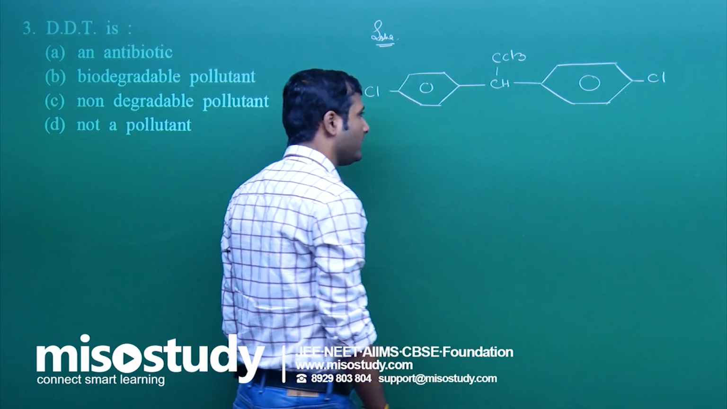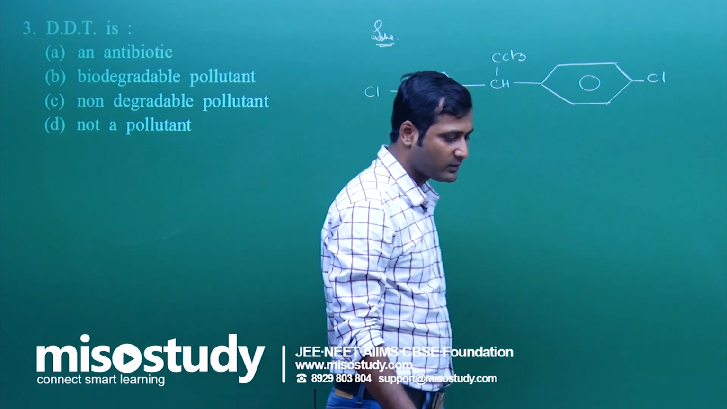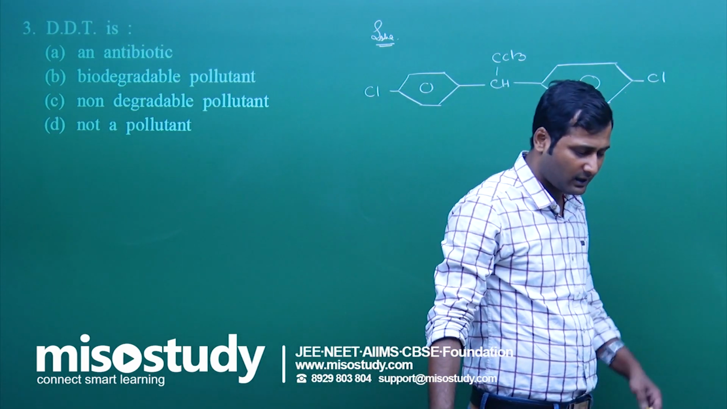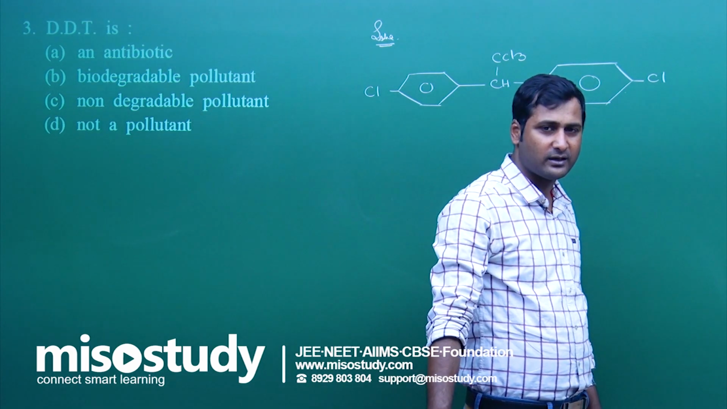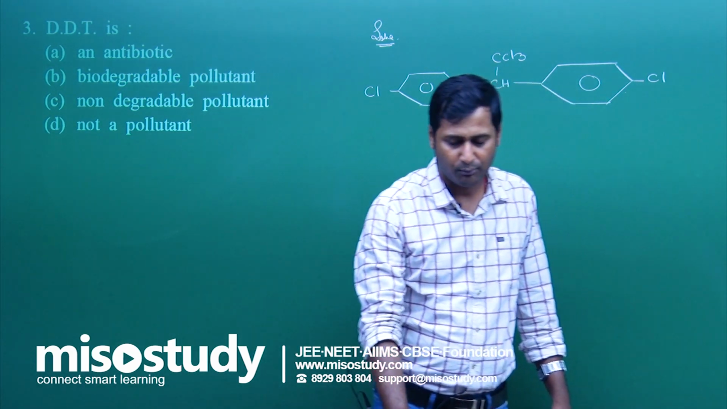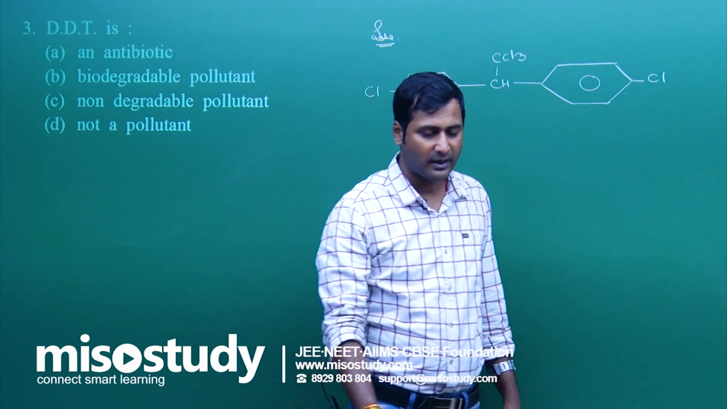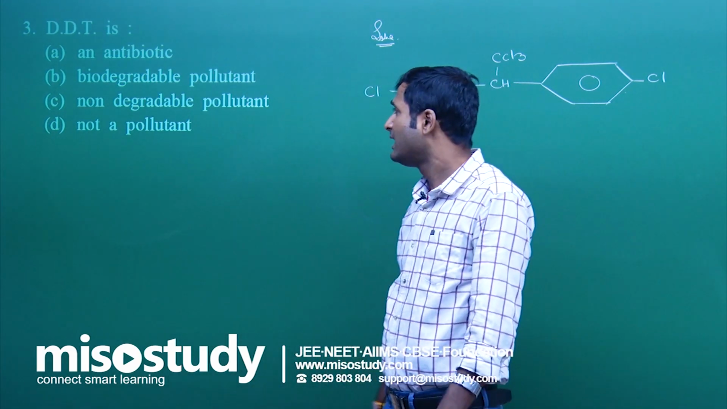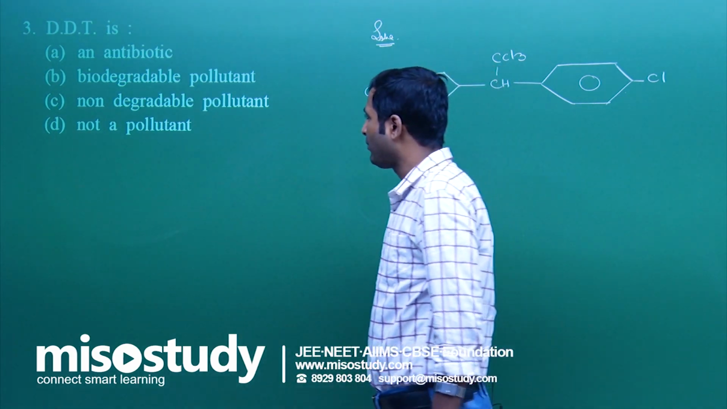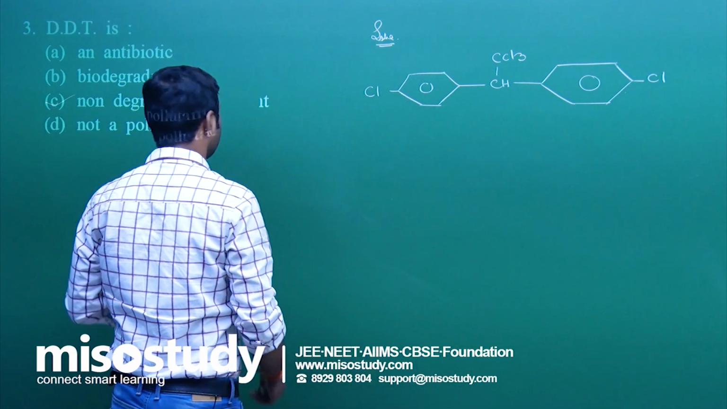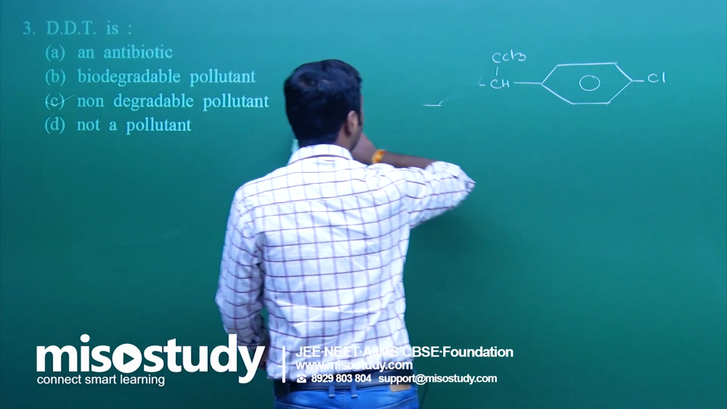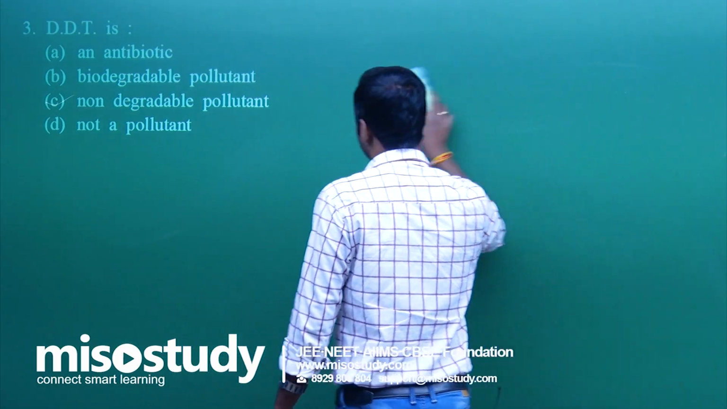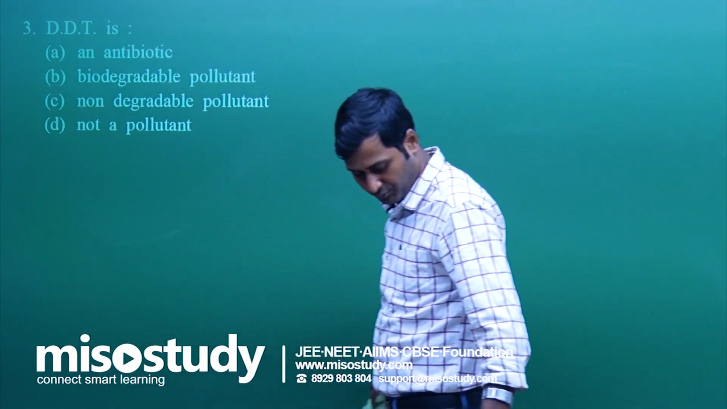non-biodegradable pollutant. There are two types of pollutant: biodegradable, which can be degraded by microorganisms easily, and the pollutant which cannot be degraded by microorganisms easily, known as non-biodegradable pollutant. So DDT is a non-biodegradable pollutant, C is the correct option. Question number 3, mark C is the correct option. I am going to rub this part and let's move to the next one.